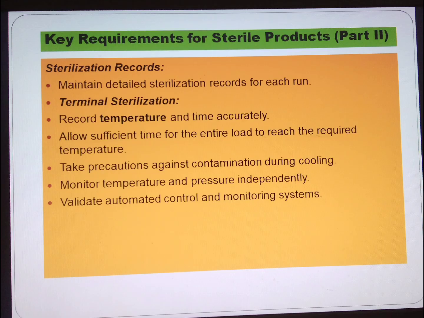Sterilization. Terminal sterilization: whenever possible, use terminal sterilization by heat in the final container. Sterilization methods. Acceptable methods: moist heat, dry heat, ionizing radiation, ethylene oxide, and filtration with aseptic filling. Validation: validate all sterilization processes, especially for complex formulations. Biological indicator: use biological indicators as an additional monitoring method.